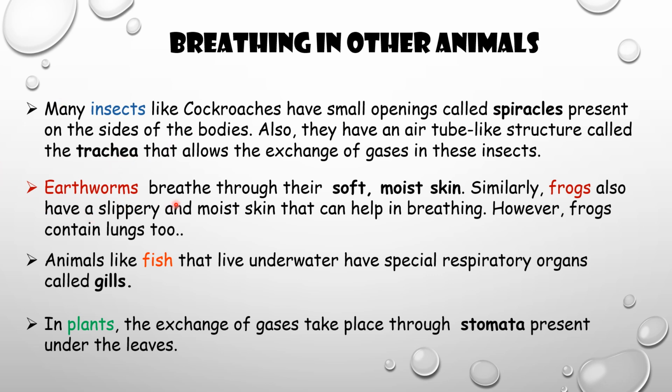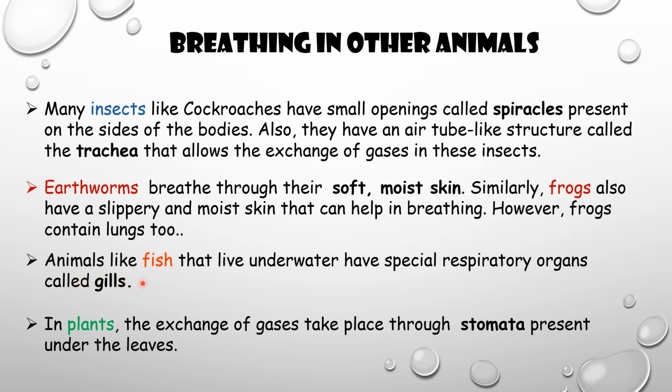Earthworms breathe through their soft, moist skin. Similarly, frogs also have a slippery and moist skin that helps in breathing. However, frogs contain lungs too, because frogs are amphibians. They can live in water as well as on land. When they are living in water, they use their lungs, and when they are on land, they can use their moist skin. Earthworms also use moist skin for breathing.